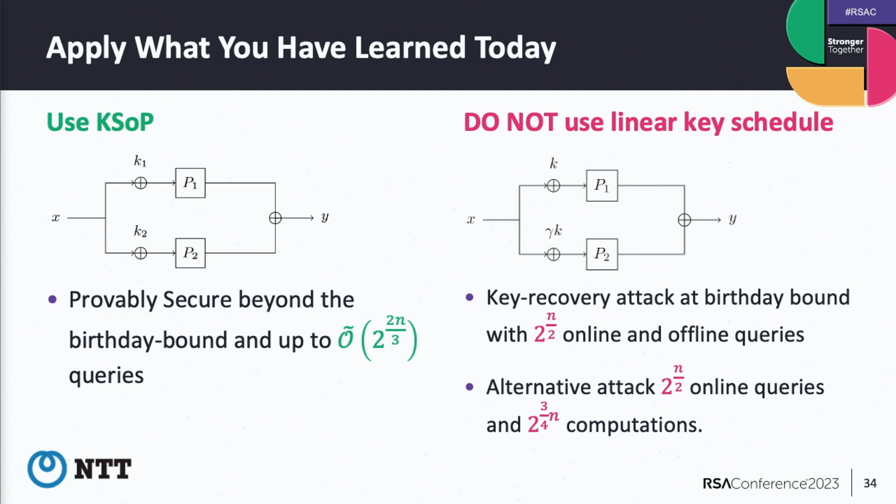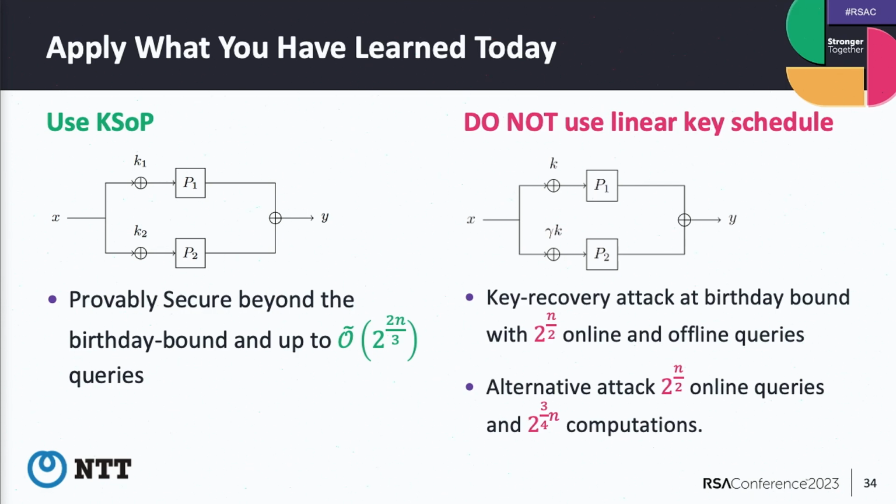Okay, and have you considered any possibility to make it beyond birthday using a single permutation with some other fancy trick, say using the inverse of P1 instead of P2, or these kinds of things that can be seen in the recent beyond-birthday construction papers?